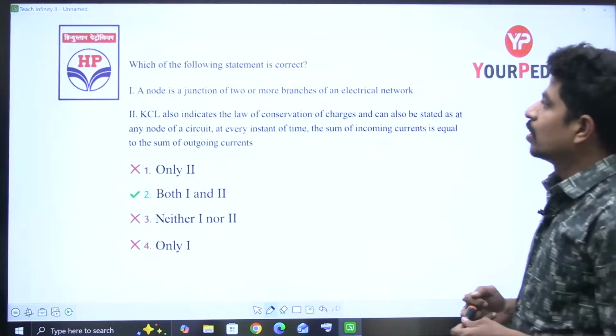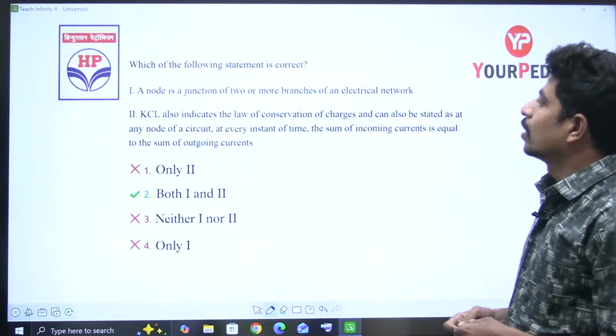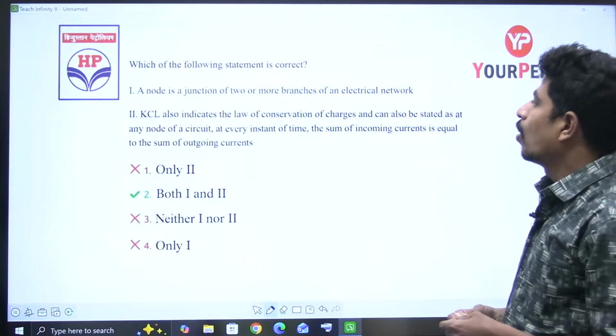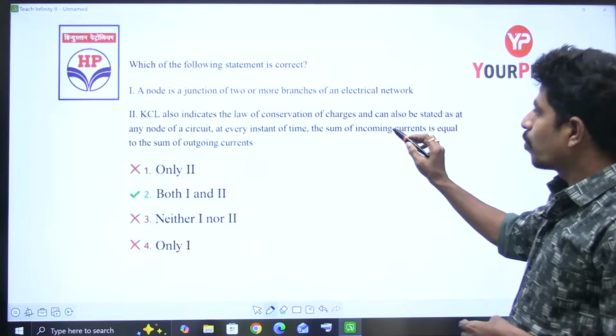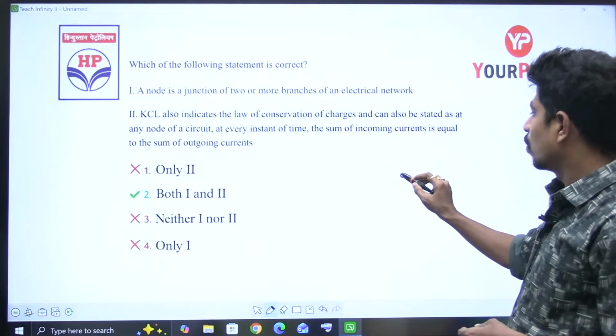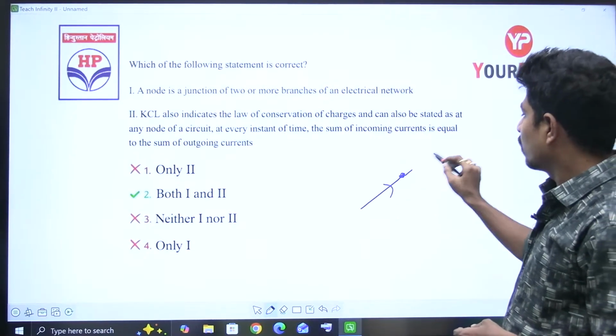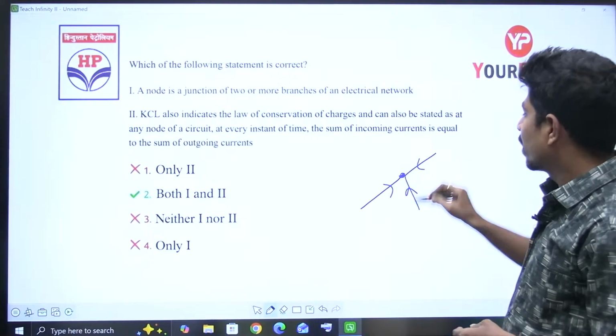Next question. Which of the following statements is correct? A node is a junction of 2 or more branches of an electrical network. Yes, see, a node is a point at which more than one branch meets. This is a node. More than one branch is going to meet.